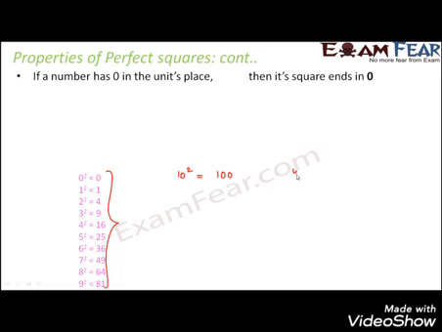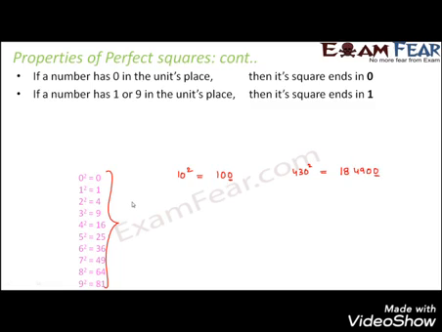Similarly, if you think of an example like 430, if you square 430, what would you get? Even if you do not know the exact value, this number's square will definitely end in 0 because the units digit is 0 and 0 square is 0. If you actually calculate, you see the value is 184900. So you see it ends in 0.